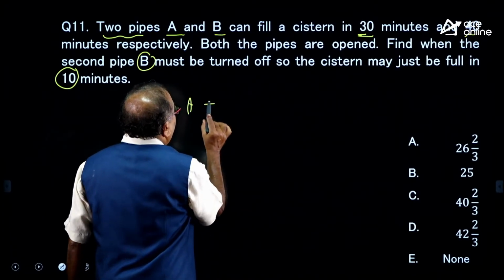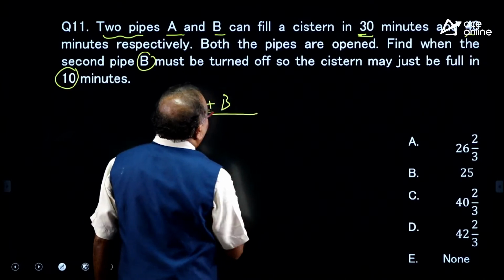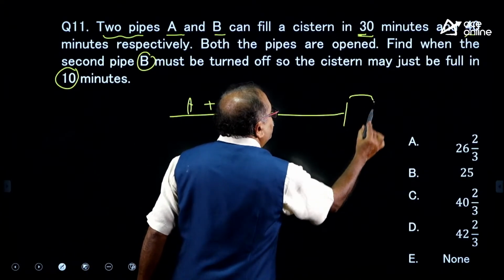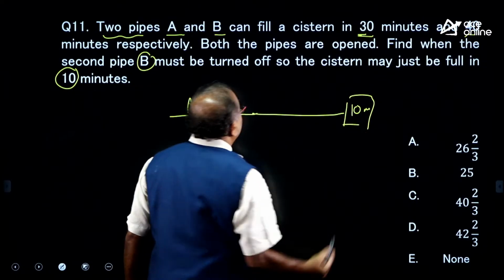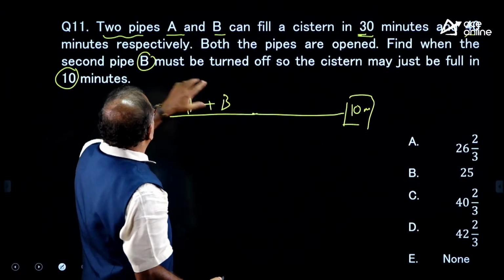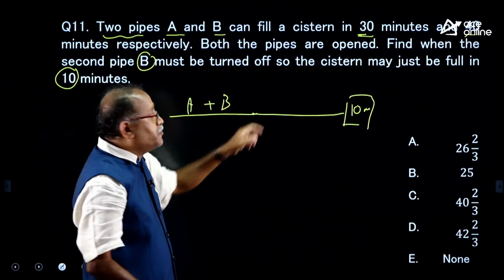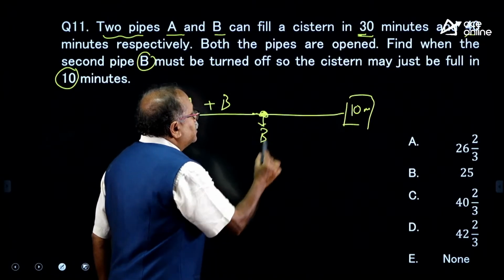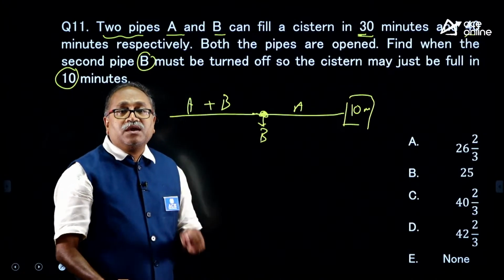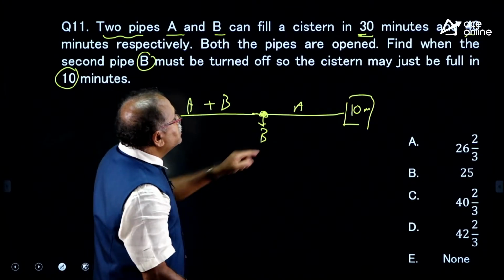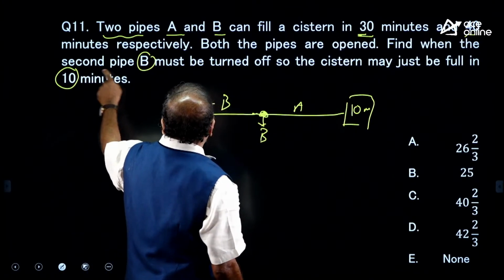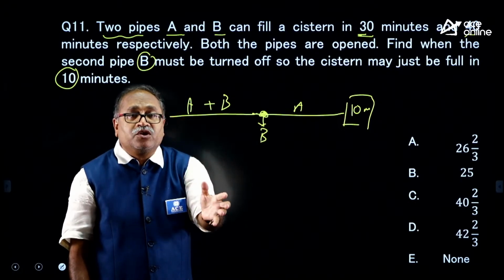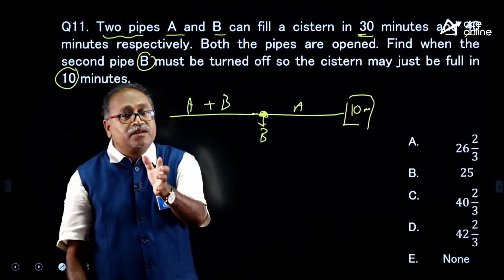So, here it is said that A and B are filling. The entire tank is filled in how much time? 10 minutes. So, when B is turned off at a certain point of time, B is closed here, then for the remaining part only A was filling. Now, the question says find when the second pipe B must be turned off, so that the tank will fill in 10 minutes.